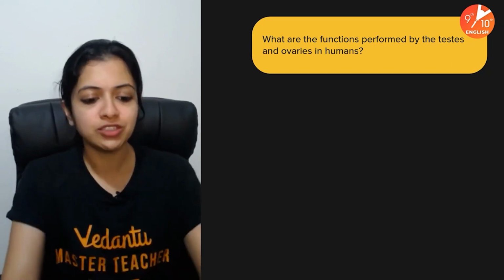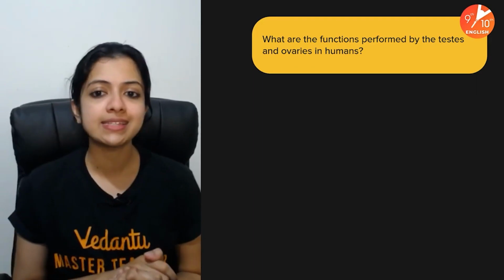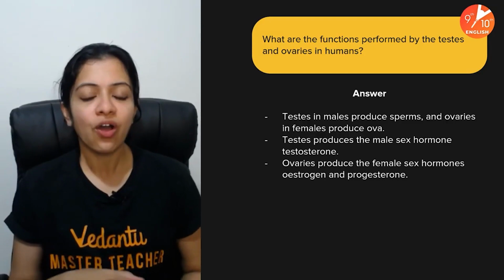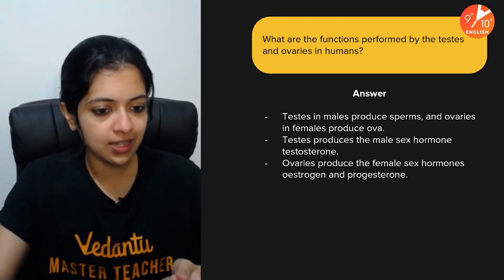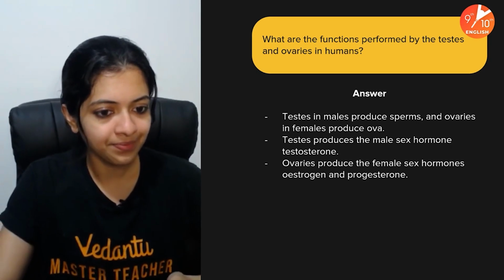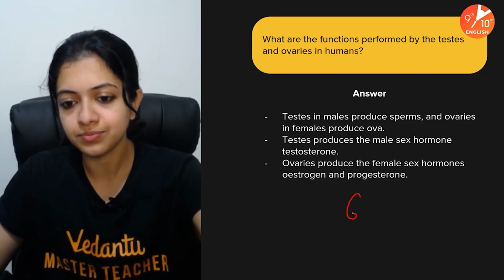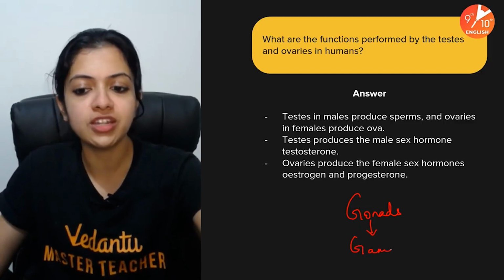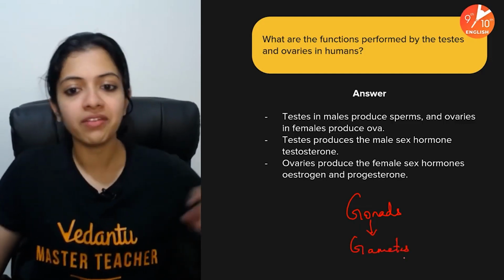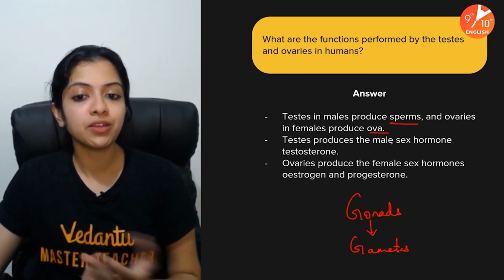Now the next question is here for you. What are the functions performed by testes and ovaries in humans? Testes and ovaries in humans, of course, they are the gonads or the sex organs. So they are the gonads. I'll just write that here. Testes and ovaries are the gonads. So mainly the function of the gonads is to produce gametes. Now testes in males would produce sperms and ovaries in females would produce ova.